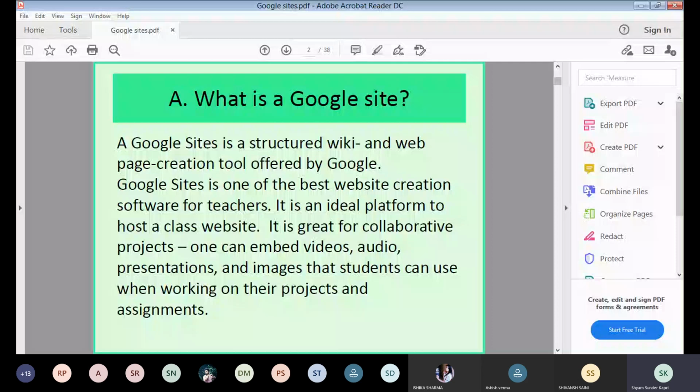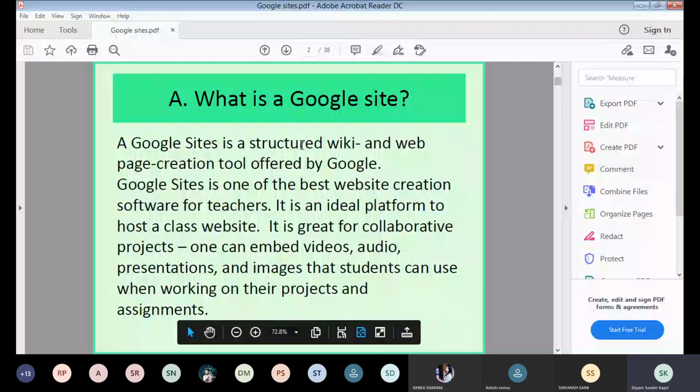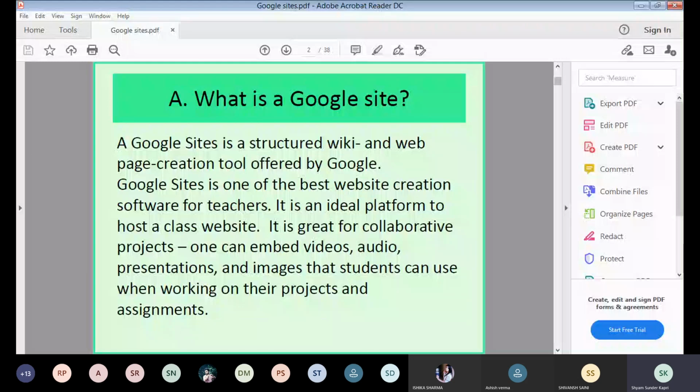A Google Site is a structure and web page creation tool offered by Google. Right? Google Sites is one of the best website creation software for teachers, for presentation purposes, for you also. If you want to present your project online, you can create your own profile as the resume. You create the resume. You can create your own profile, right? It is great for collaborative projects.